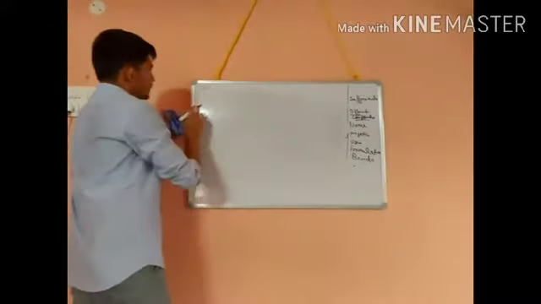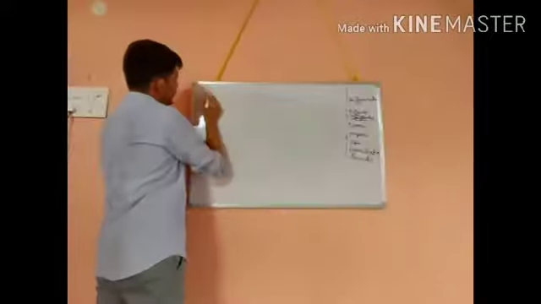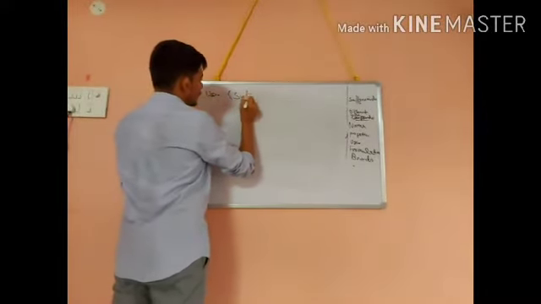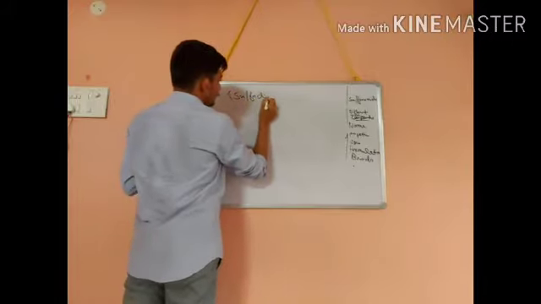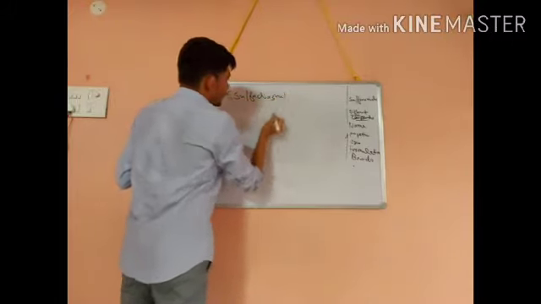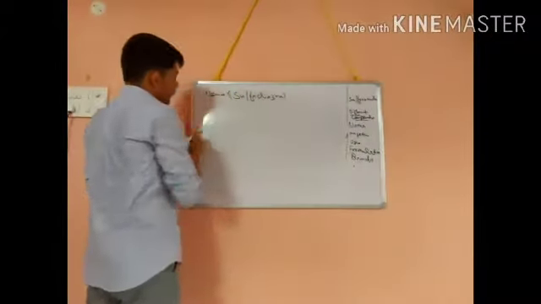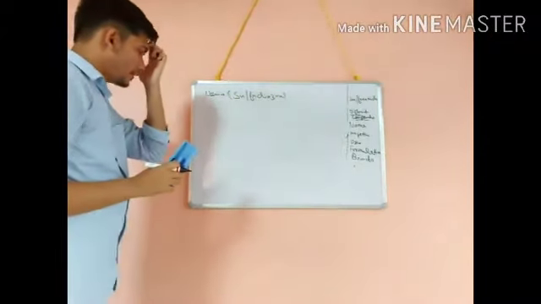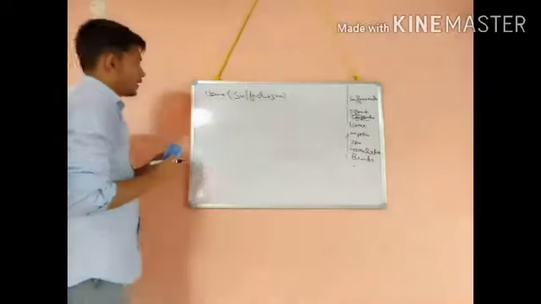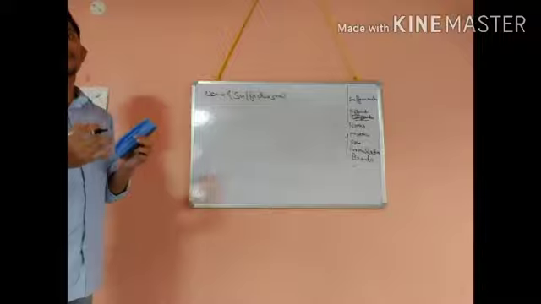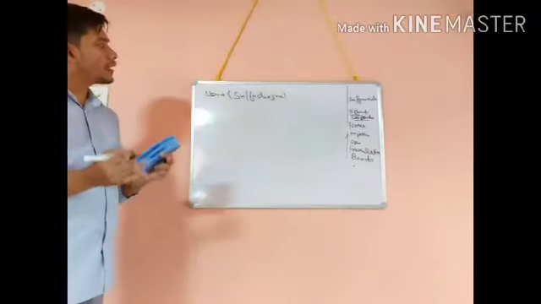Okay, so uses of this sulfadiazine. As it is antibacterial, the first use we can say is that it is used as an antibacterial agent.